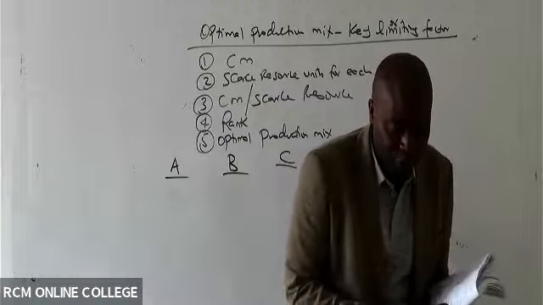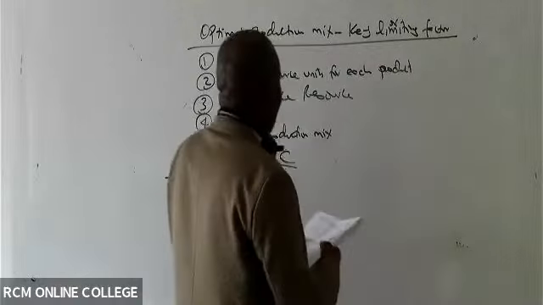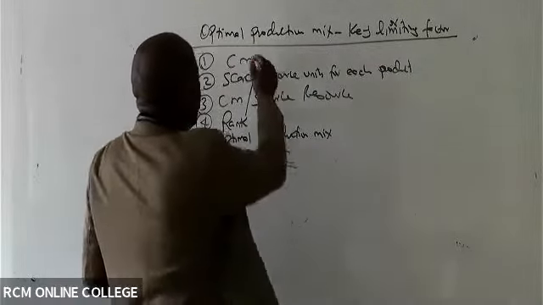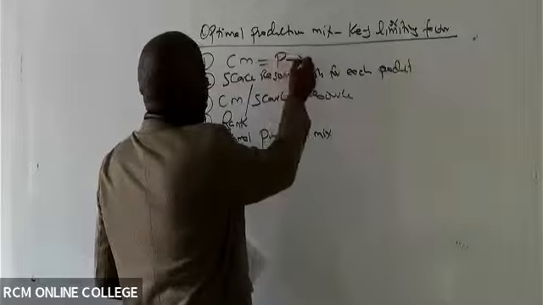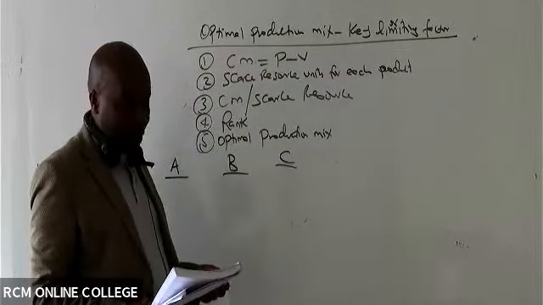Already they have all of them. They are saying you see the contribution margin. Anytime they want us to get contribution margin, it is price minus what, somebody? Variable cost. It's price minus variable cost.